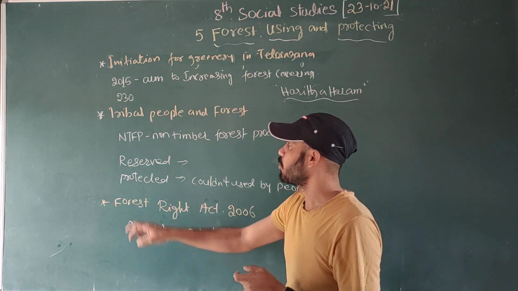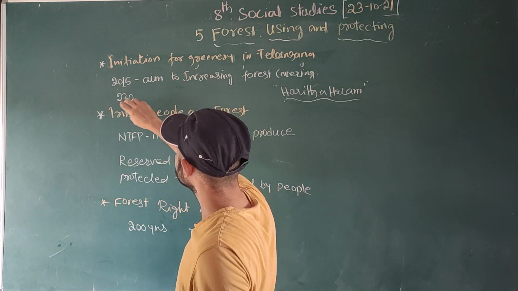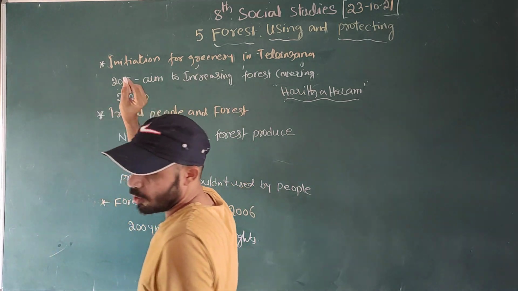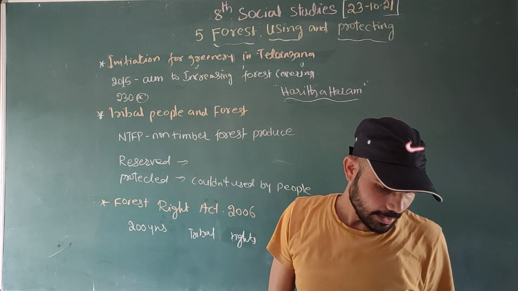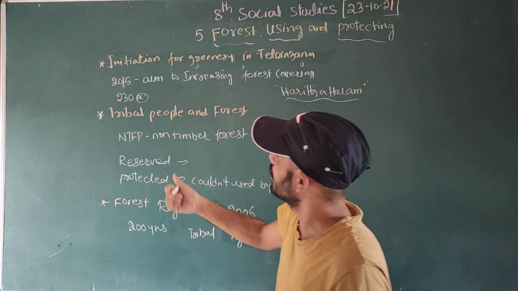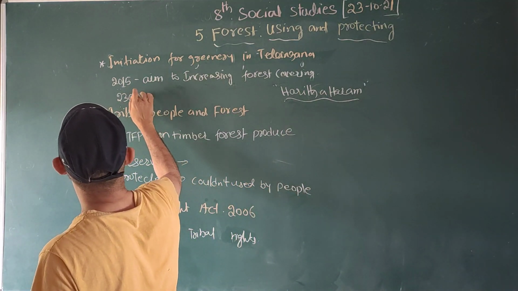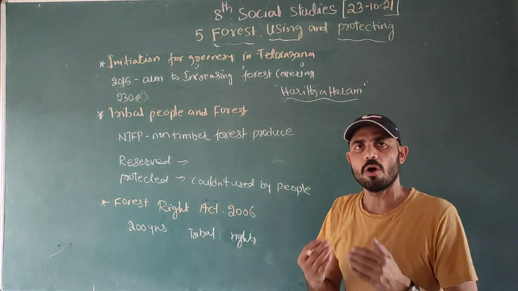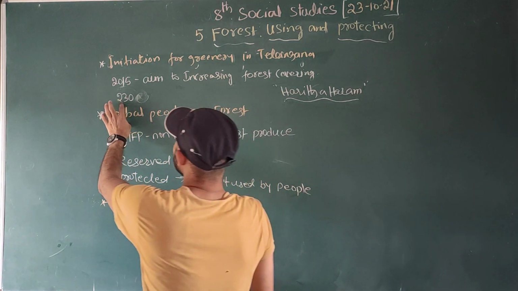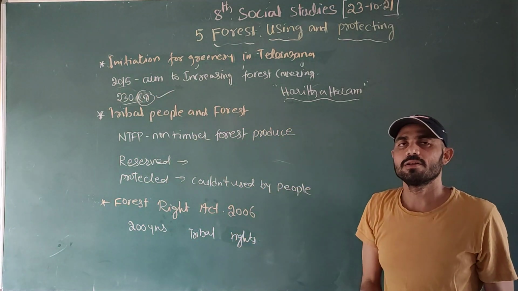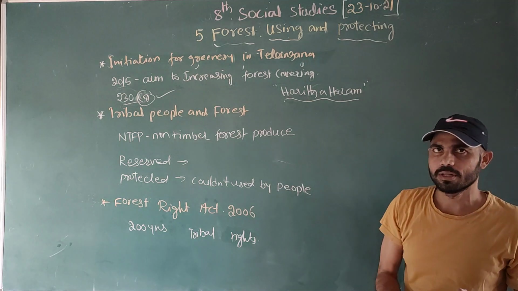See, among them, this project: how much? 230 crores. For 230 crores, new trees have to be planted. What do new trees mean? Saplings, meaning young trees. How many? 230 crore plants have to be planted all over Telangana.